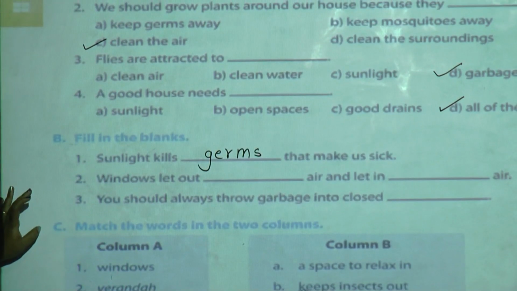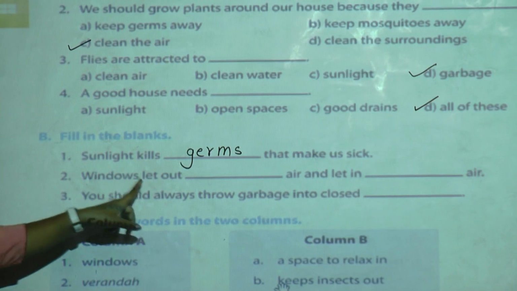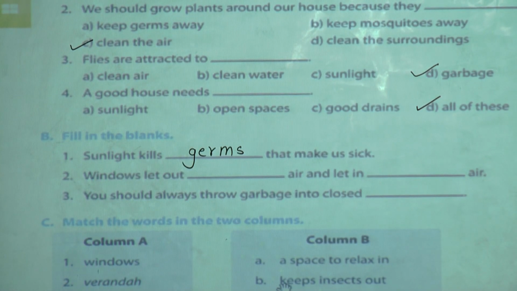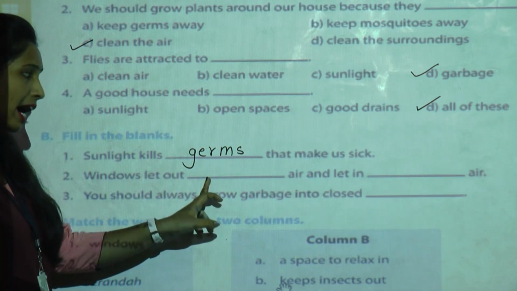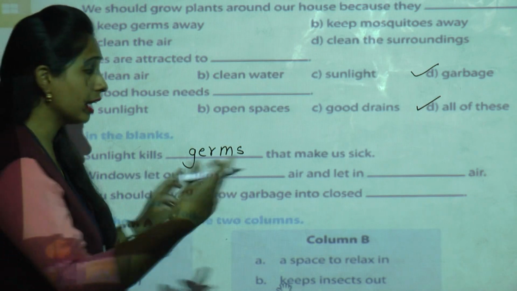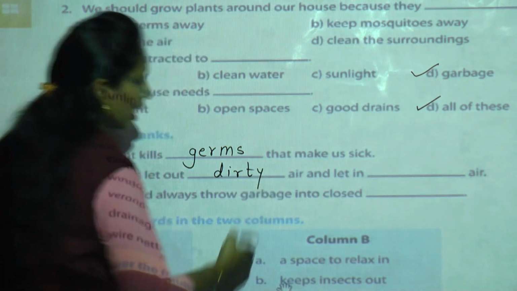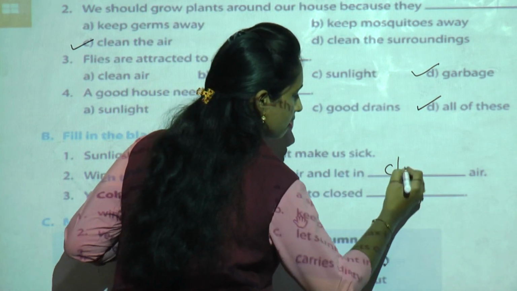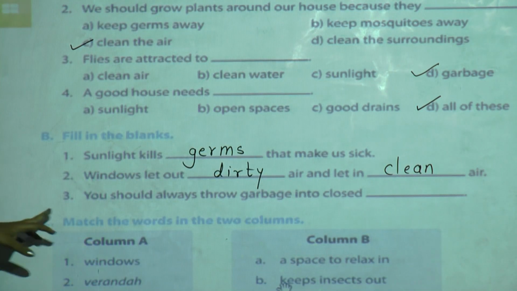Germs. Okay? Now the second one. Windows let out dash dash air and let in dash dash air. What do windows do? Windows let out. What outside will go? Dirty air. Yes or no? And let in. What will come inside the house? Clean air. Okay?